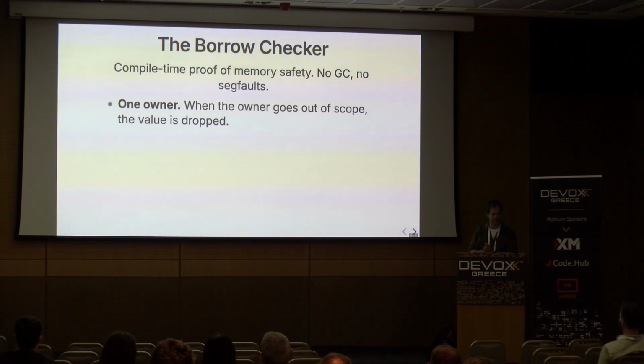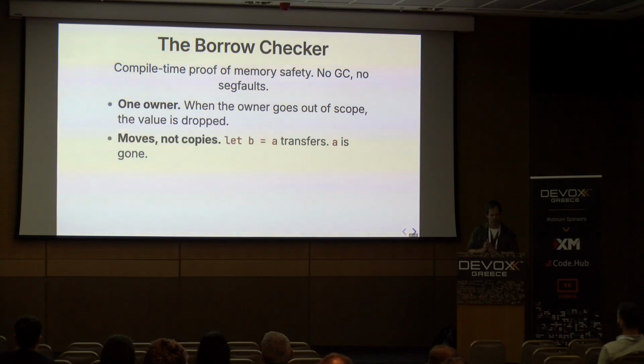And there are a couple of rules. The first is that you have a value and it has one owner. And when the owner goes out of scope, the value is dropped or freed. An owner is like a lexical scope in the code. So you can imagine the body of a function between the curly brackets, or a loop. This is an owner. So when you get to the end of a loop, if the value is owned there, it is dropped. If you get to the end of a function, if the function owns the value, it is dropped or freed. When you assign a value to another name, it transfers ownership. So we saw before in the code that we passed it into our runtime instance of AppState. We are giving ownership of our config to AppState at that point. We can't use it anymore below because it is now owned by AppState.